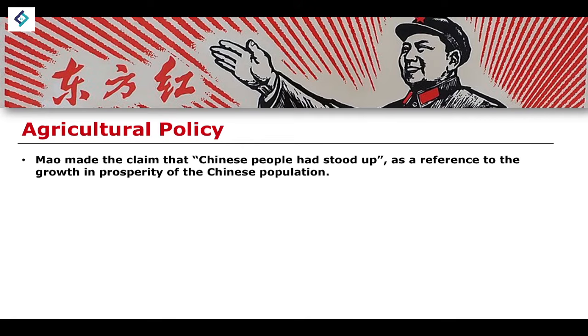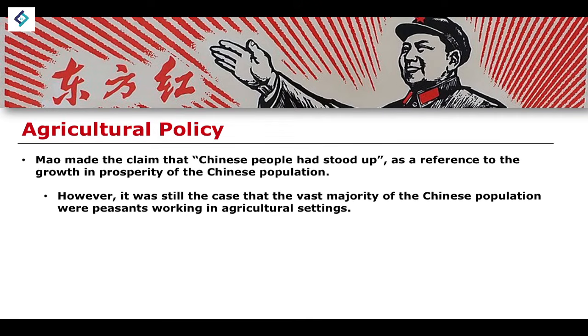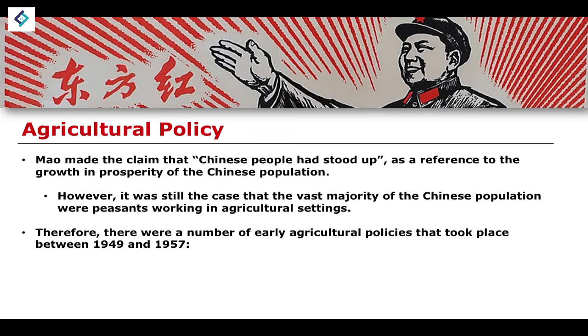Essentially, Mao made the claim that Chinese people had stood up, as a reference to the growth in prosperity of the Chinese population. But it was still the case that the vast majority of the Chinese population were peasants working in agricultural settings. As a result of this, agricultural policy is very important. You want to keep people on side because the vast majority of the population worked in these different industries.